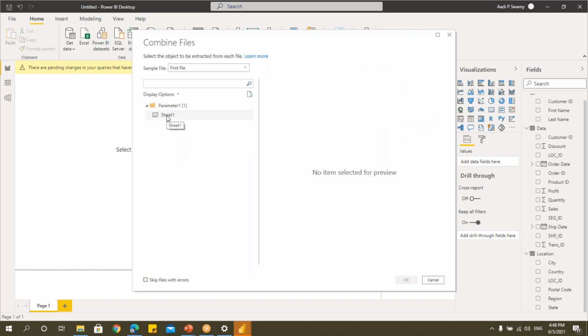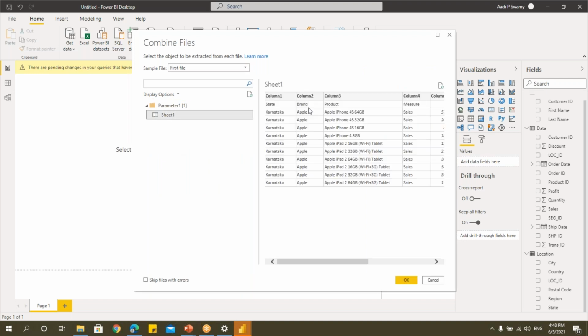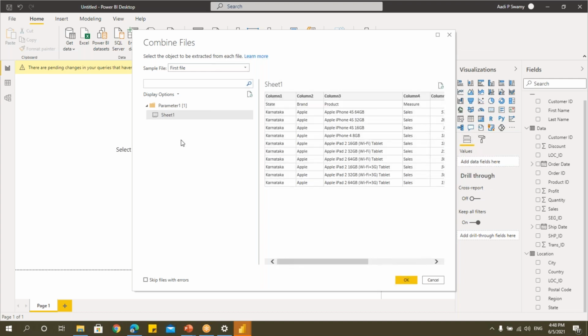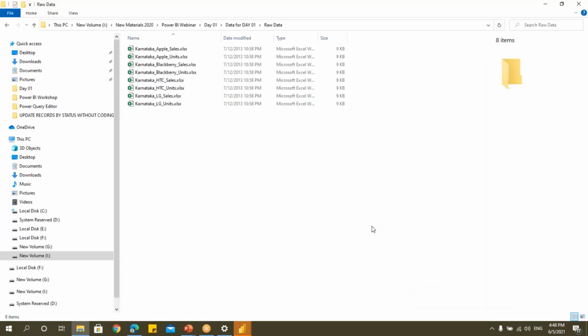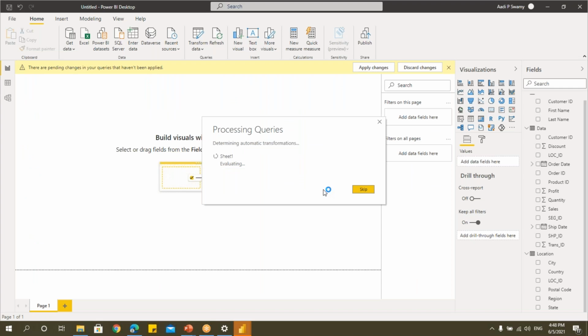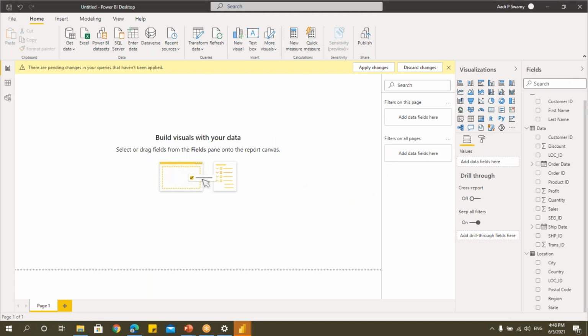Here you can see I'll get one file, that is the first file. Select this, it will give me the sample data. I can see that this is the sample data. So what happened to the other files? Don't worry, this is just a sample. One file it will give, understanding that all the other files have the same data structure. That's what I was mentioning to you. Just say okay. If I say okay, all the files will get appended one below the other, and I'll show you how it actually happens. If you go here, the entire data will get appended and I'll get the data here.